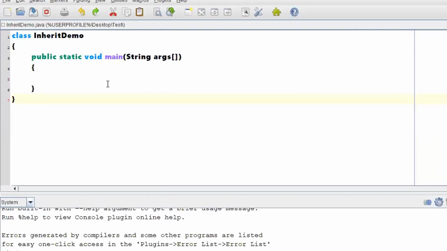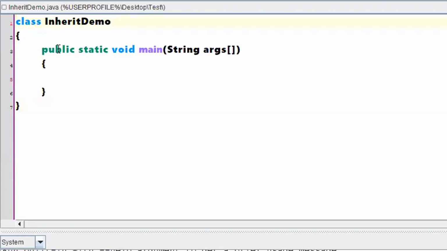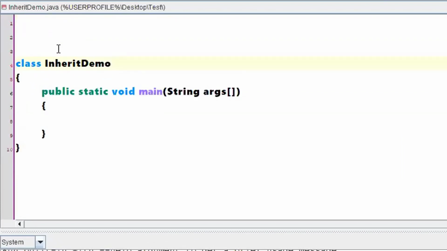Here I have made one class, InheritDemo, and I wrote a public static void main method. Nothing else has been implemented. Now I'll be creating two classes: one a parent class and another a child class. The parent class will have one method and the child class will also have one method. The child class will extend the parent class, and let us try to access the method in the parent class through the child class. Let me write the instructions, you will get clarity.